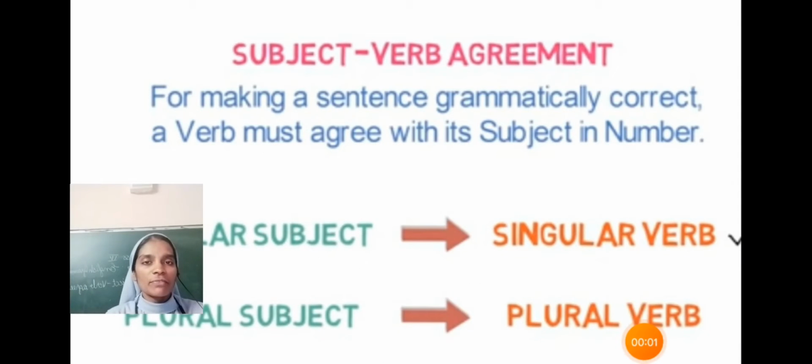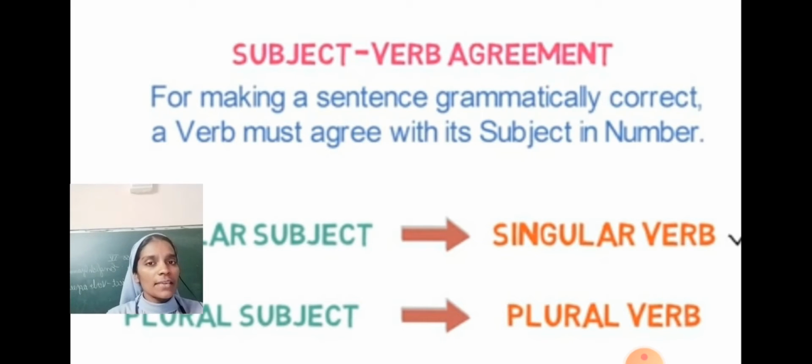Subject and verb must agree with one another in number, singular or plural. This is called subject-verb agreement. There are some rules for subject-verb agreement. The first rule is that if the subject is singular, a singular verb is required. That means a singular subject must have a singular verb.